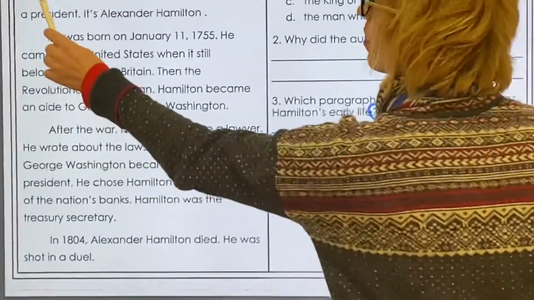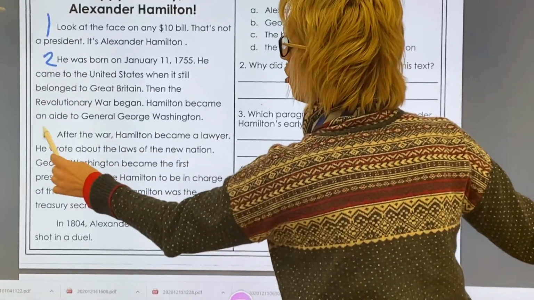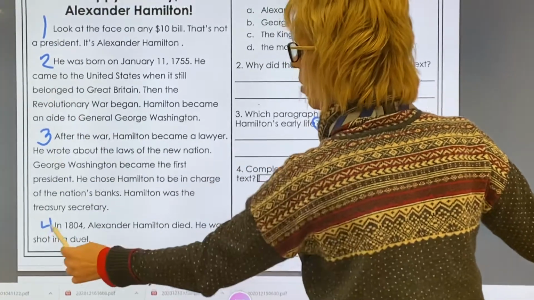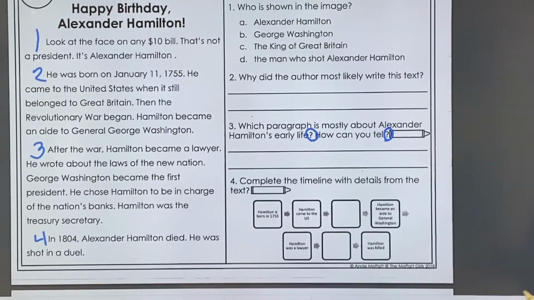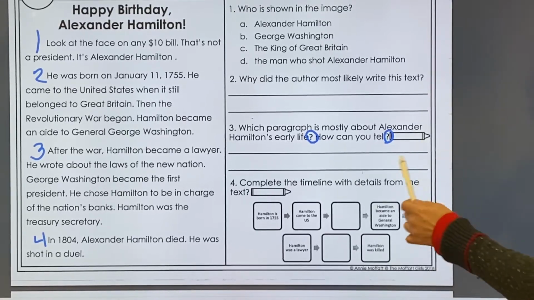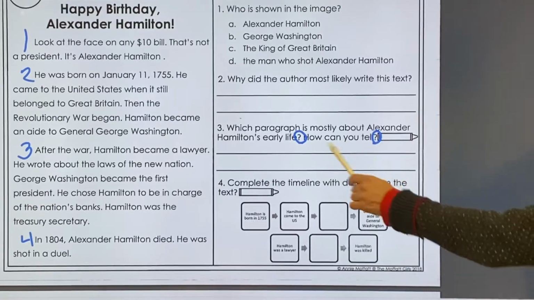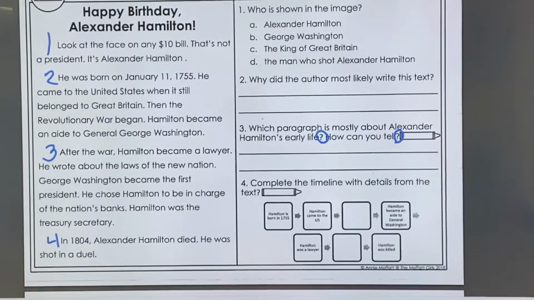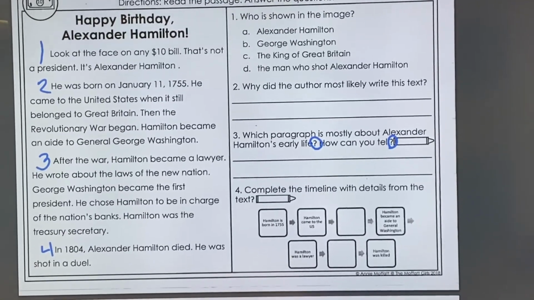And if you look over here, when we indent, that's considered a new paragraph. So we actually have 4 of those here. So you're going to be looking at those and deciding which of those is about his early life. And then you're going to have to tell me how you can tell. Tell me about the information in there, how you know it is actually about his early life.